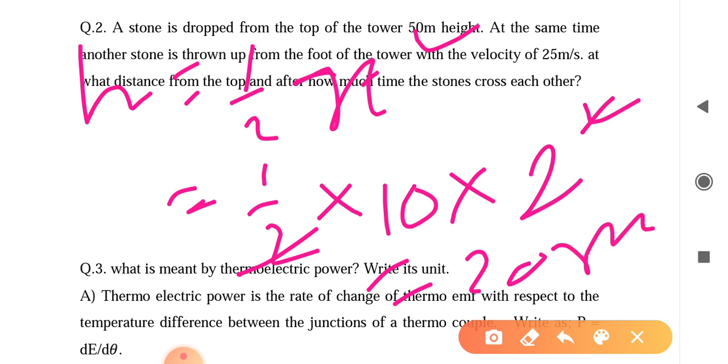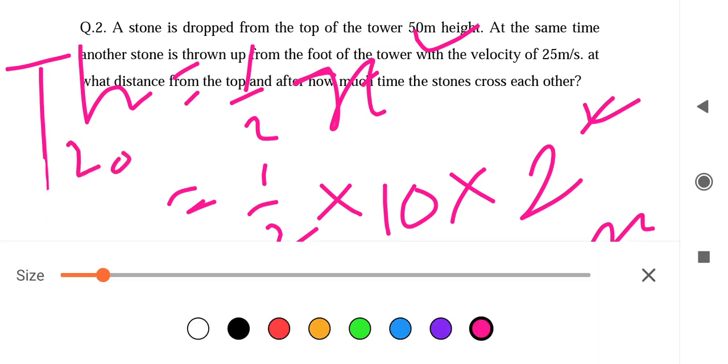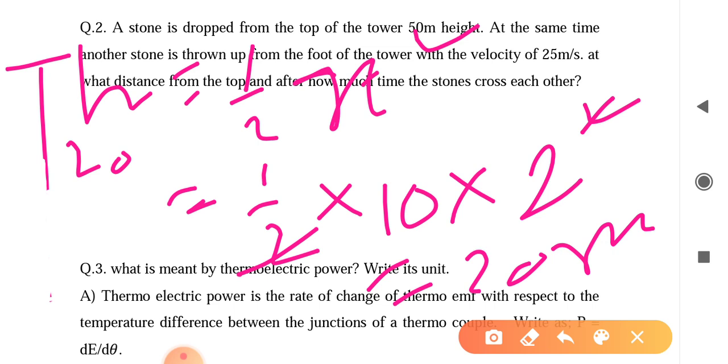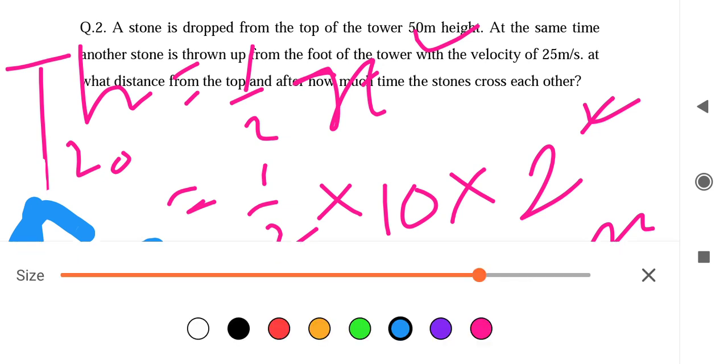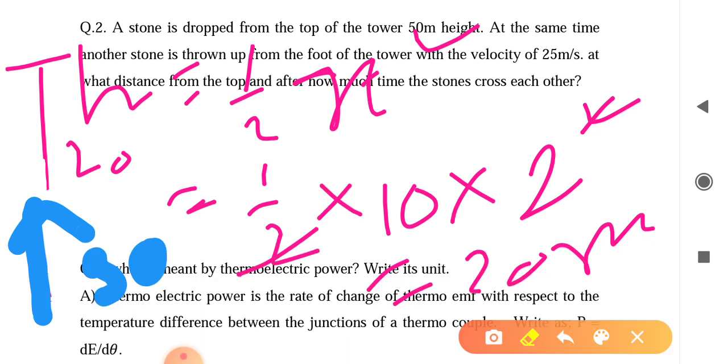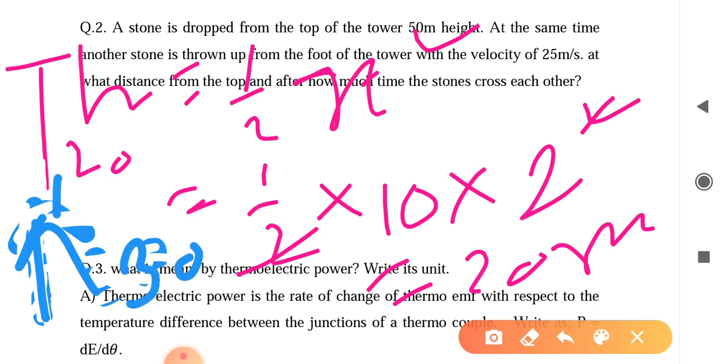So the body falls 20 meter from the top of the tower, and from the bottom of the tower it is 30.